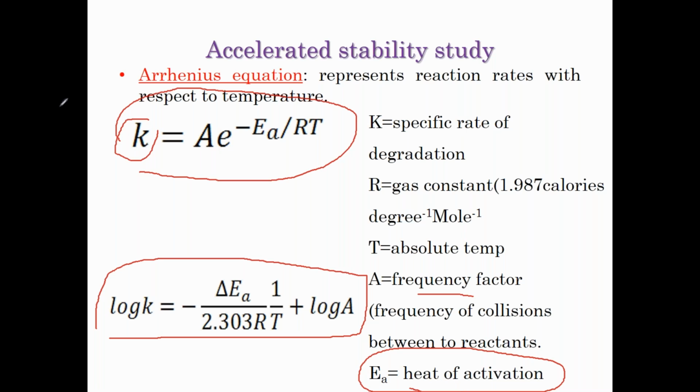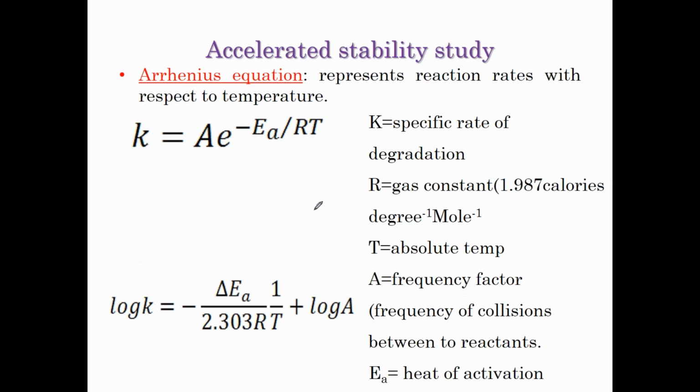Arrhenius came up with an equation which gives the correlation between the rate of reaction and temperature. It helps us understand the speed of degradation. This basic equation was modified to a straight line equation, as I was telling you.